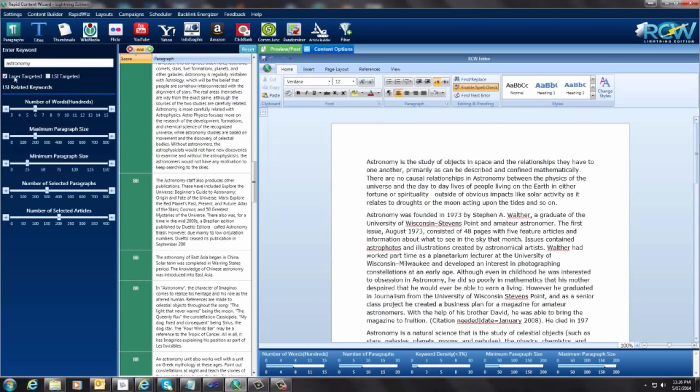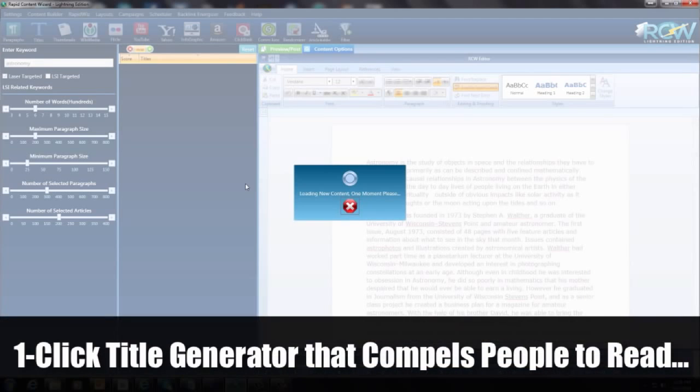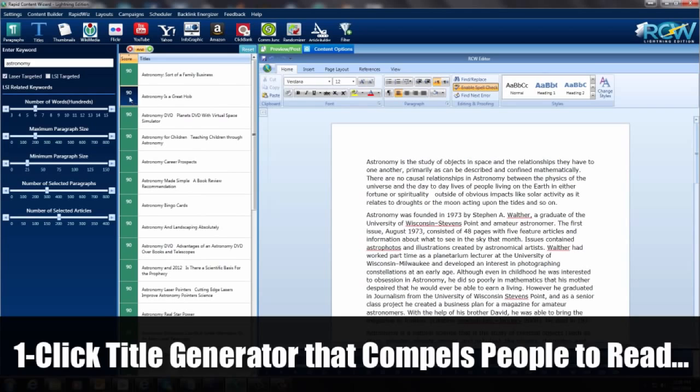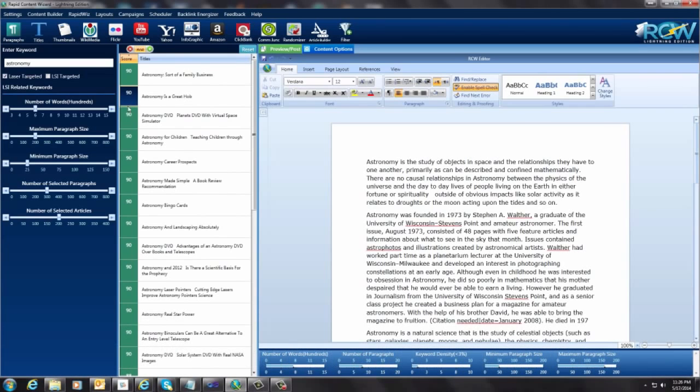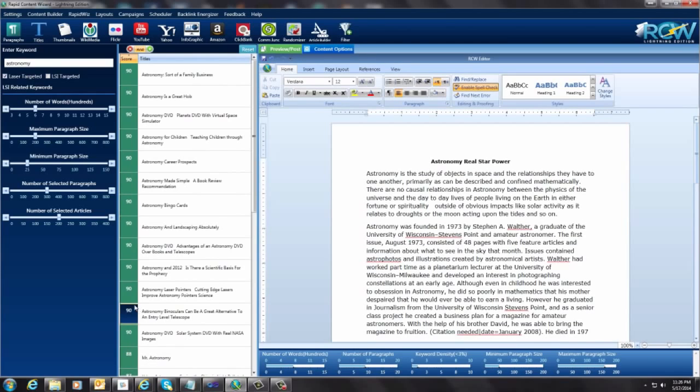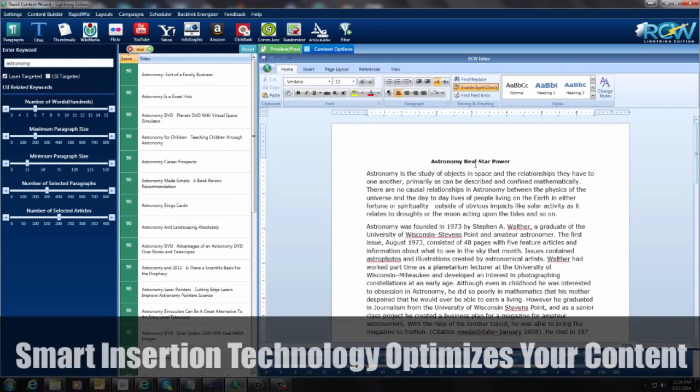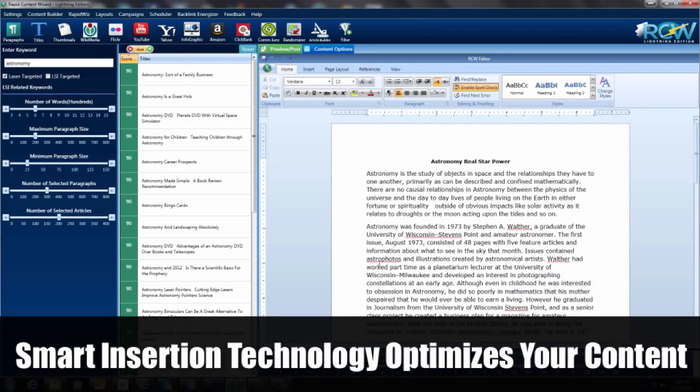So I'm going to stop right there, and I'm going to come up to the top, and the next thing we want to do is add a title. So we just come on here and add a title. There we go. Astronomy is a great hobby. I'm just going to pick something like that. And again, all I do is double click, and you see how powerful it is. It just puts it right up here on top.